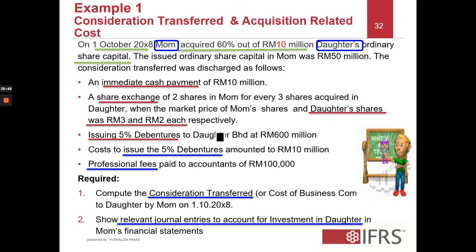To daughter, you paid or you issued debenture worth 600 million. And the cost to issue the 5% debenture, which is the issuance cost that will have to reduce the debenture, amounted to 10 million. Professional fees paid to accountants, which is going to be expensed, is 100,000. So number 1, you have to compute the consideration transferred, which is to compute the cost of business combination itself.